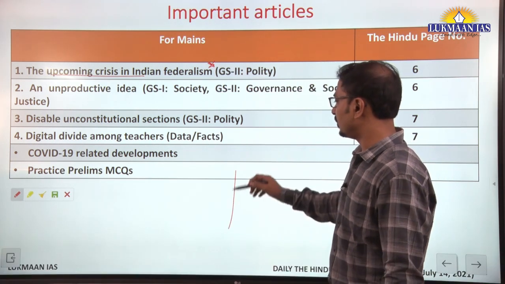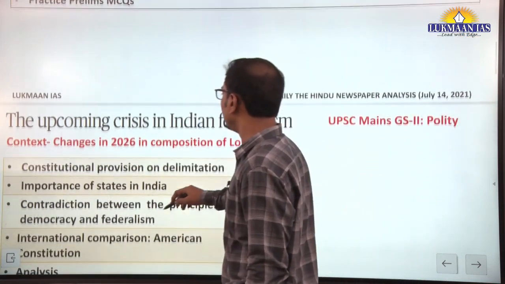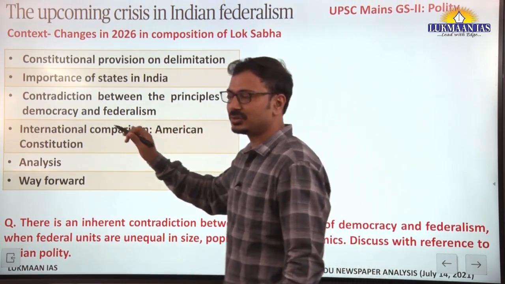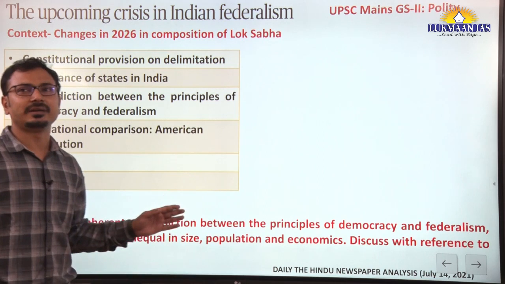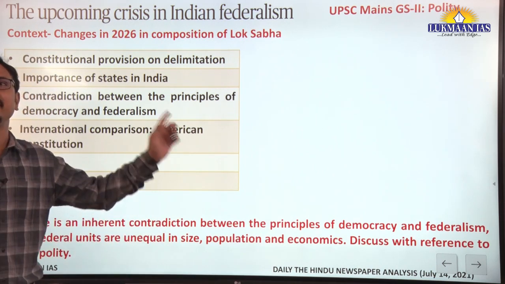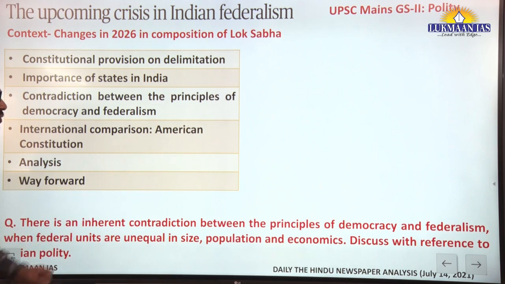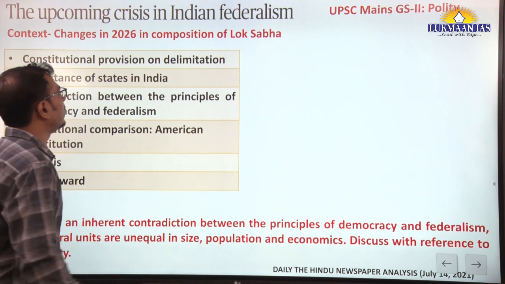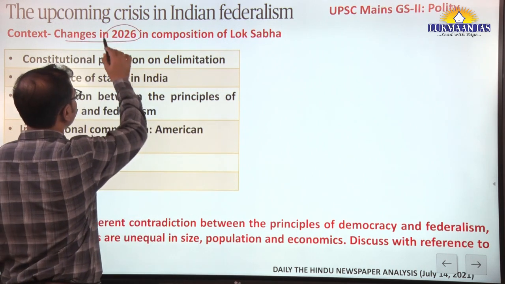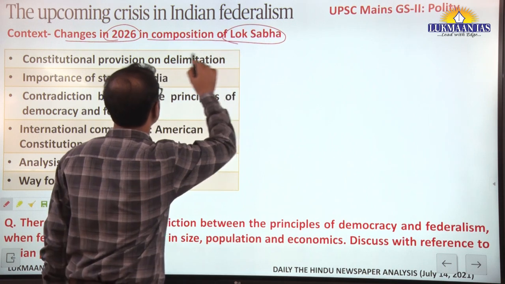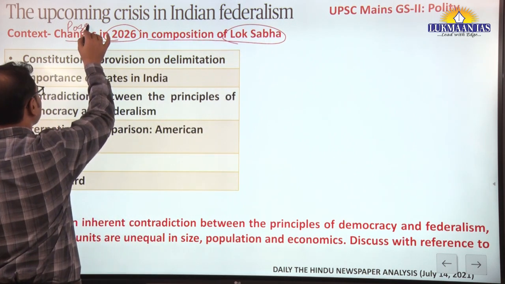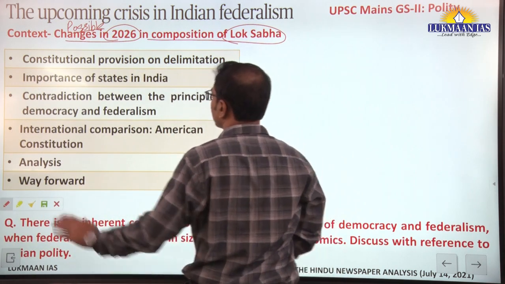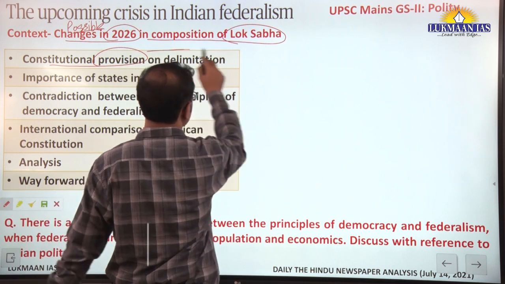So first article on page number 6, upcoming crisis in Indian federalism. See, such issues are discussed in very unique articles. These are not repeating articles, so you should be very careful in taking inputs for our examination. Yes, this is relevant to our polity part. Now, the context is changes in 2026 in the composition of Lok Sabha. So here we can say possible changes. Why possible changes? We are saying that first of all you should be aware of the constitutional provisions.